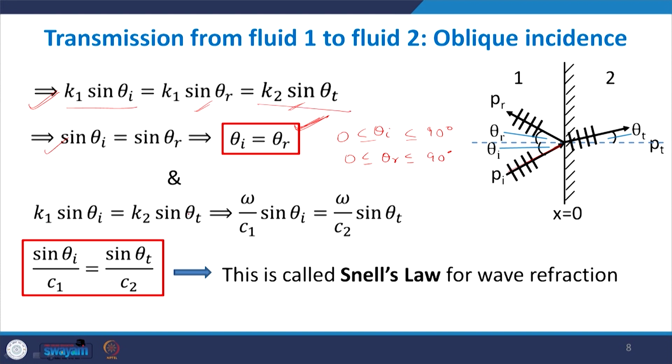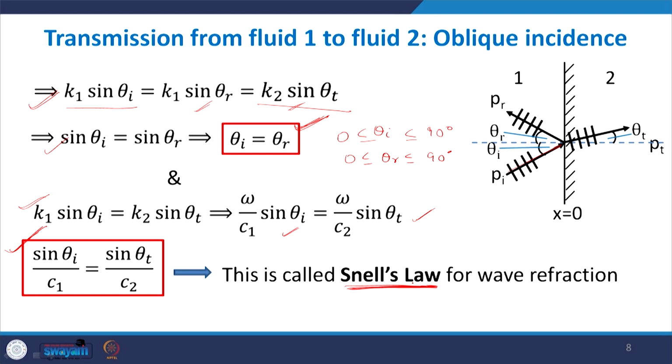k1 sin theta I is equal to k2 sin theta t. Which means omega by c1 sin theta I is equal to omega by c2 sin theta t. So, the ultimate relationship that we get is sin theta I by c1 is equal to sin theta t by c2. This is a very important law which is called Snell's law for wave refraction.